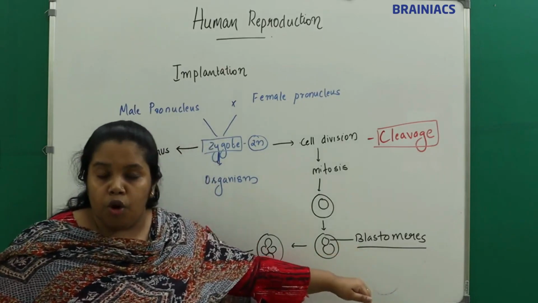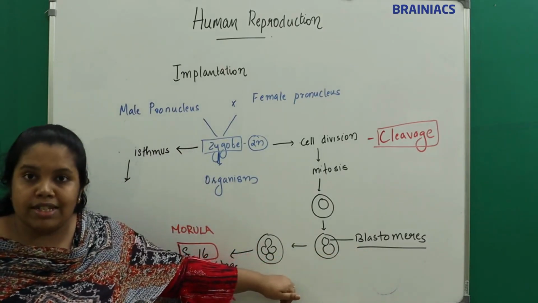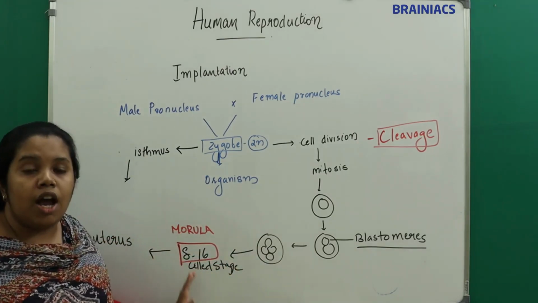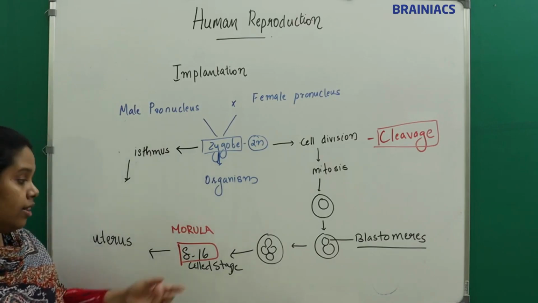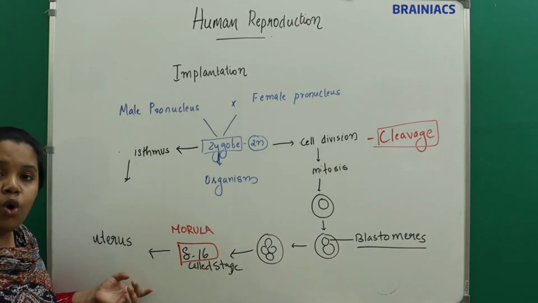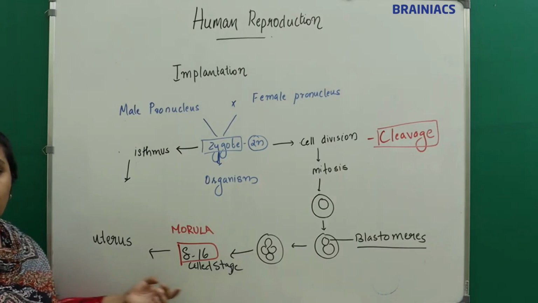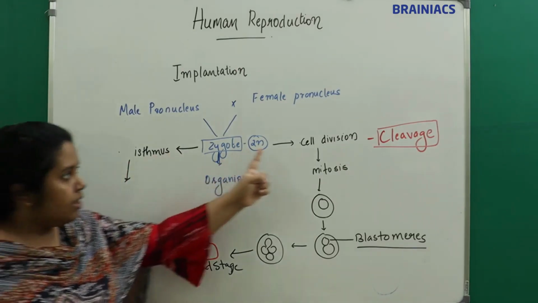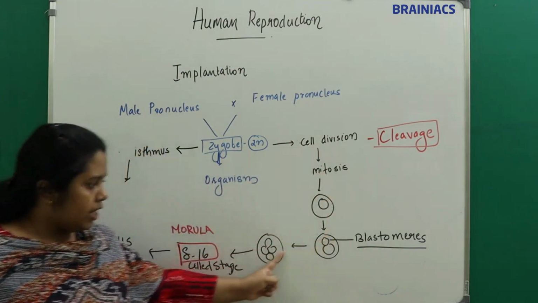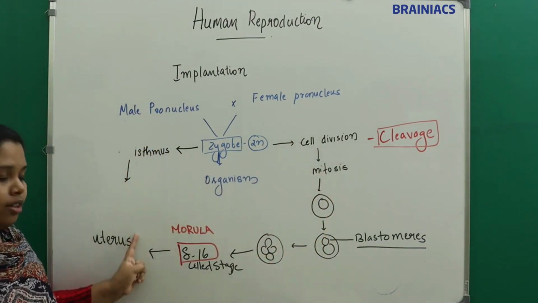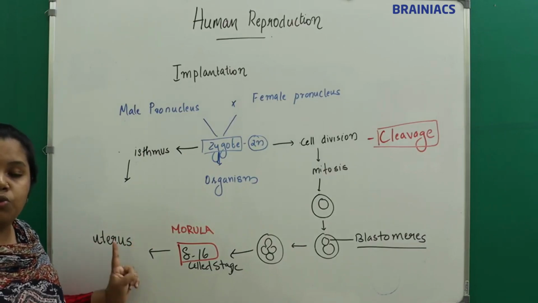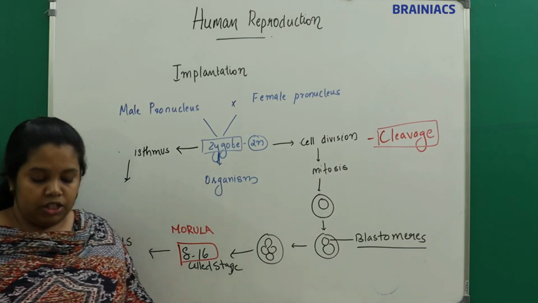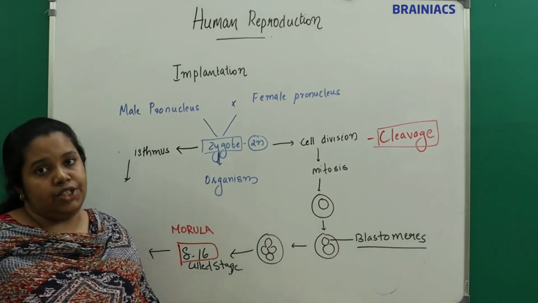So it forms the two-cell stage, then the four-cell stage. When it reaches the 8 to 16 celled stage, we call it morula. And this morula is going to enter into the uterus. So by this time of cell division, the zygote has reached the uterus, which is the 4th day of fertilization. Understand?